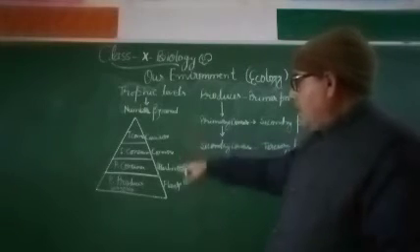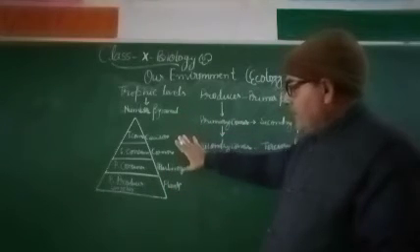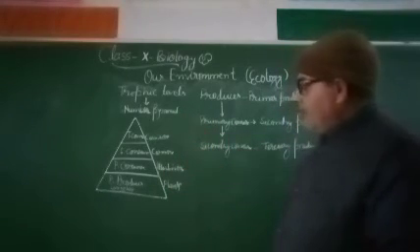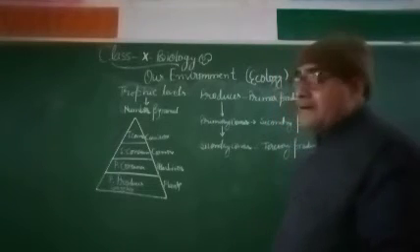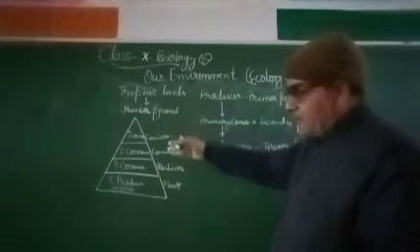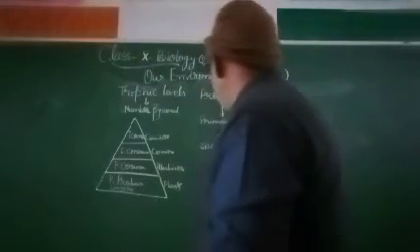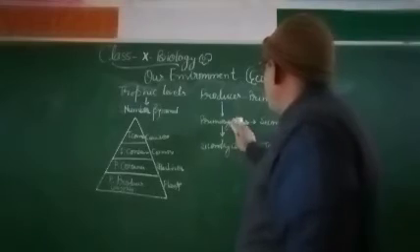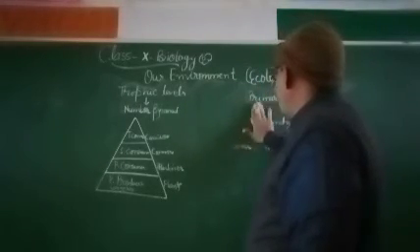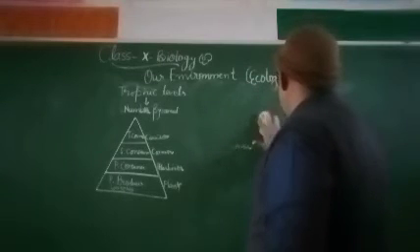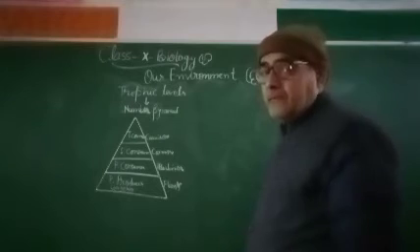Now these are the different trophic levels, and we will exercise the different types of ecosystems and their interaction considering these trophic levels. So let us take examples of different ecosystems, and how the ecosystem forms and acts.